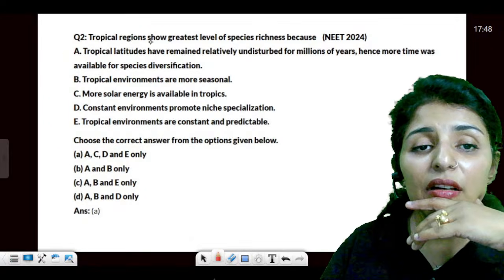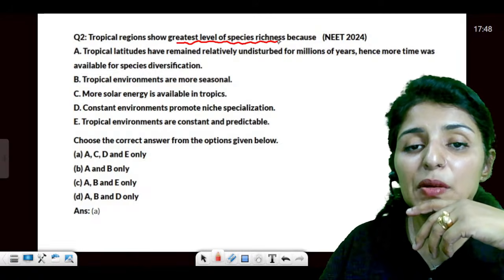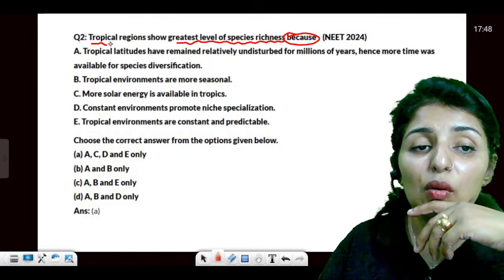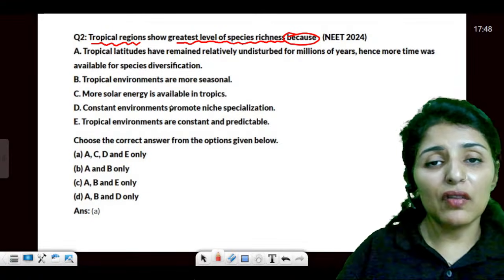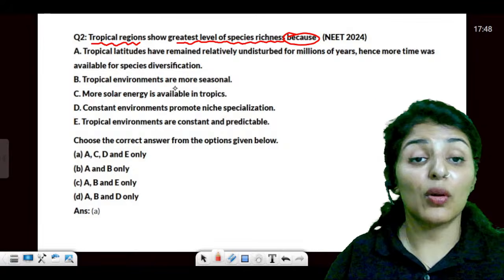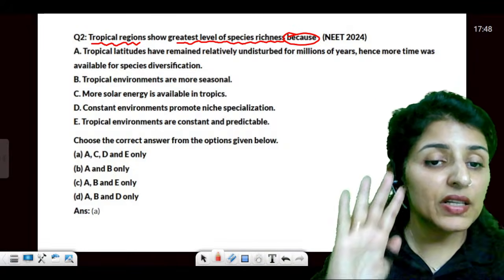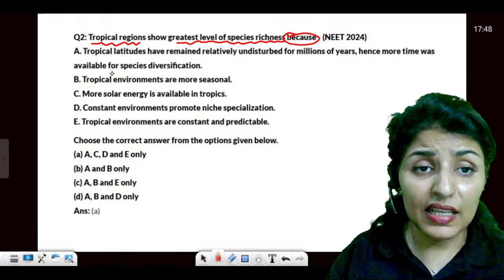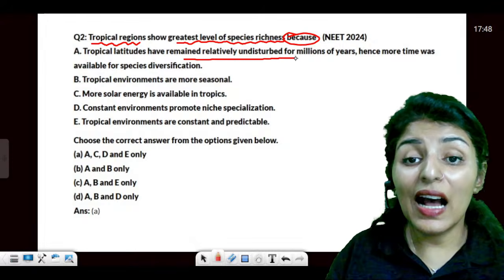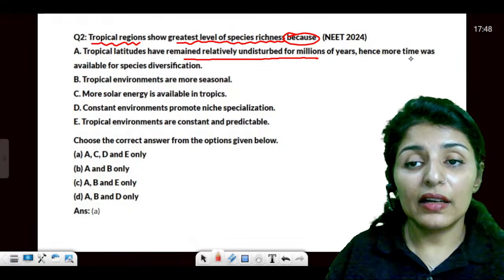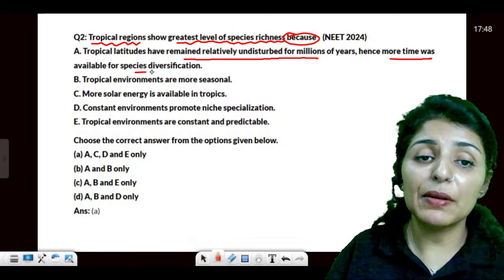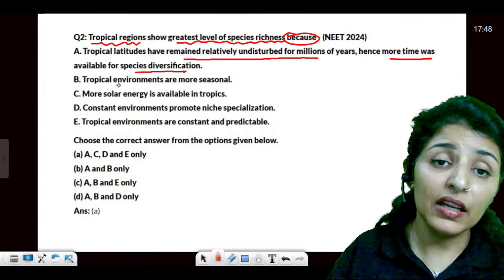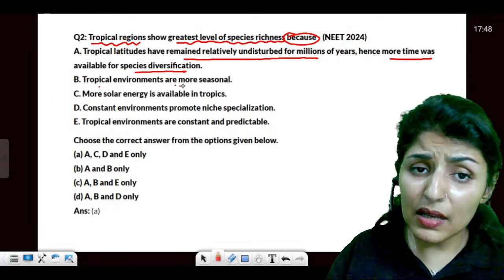Now, tropical regions show the greatest level of species richness. Why is there the highest level of species richness in the tropical area? There are 3-4 points given in NCERT. Because they have remained relatively undisturbed and hence had more time for species diversification. Second, are tropical regions more seasonal?